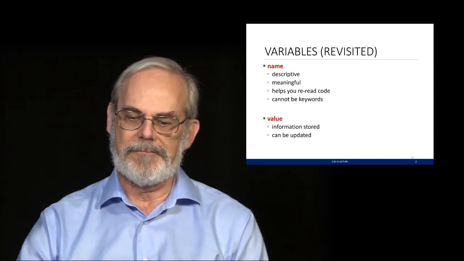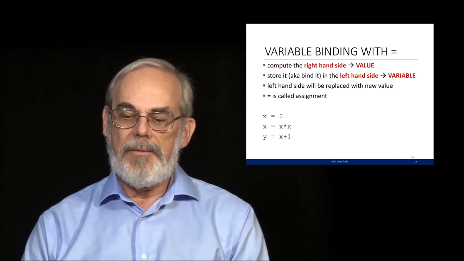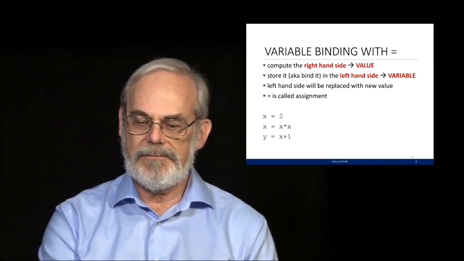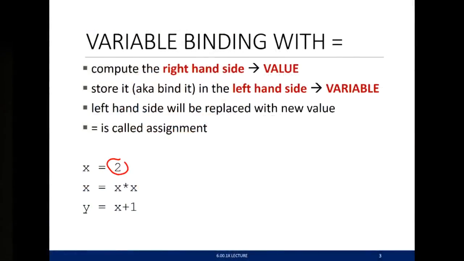And finally, we saw that we could update a value associated with a name by reassigning it using another assignment statement. The way we did it, just to remind you, was we compute the right-hand side of the expression. For example, here, the value associated with 2 is just the int 2. We then store it, sometimes we refer to that as bind it, to the left-hand side, which is the variable name. That creates a binding off in the machine of x associated with 2.